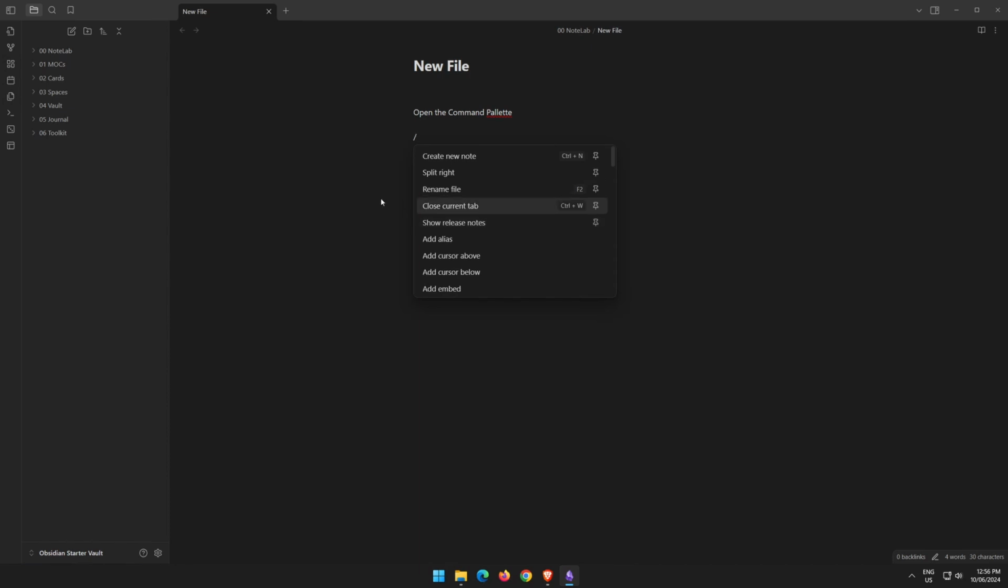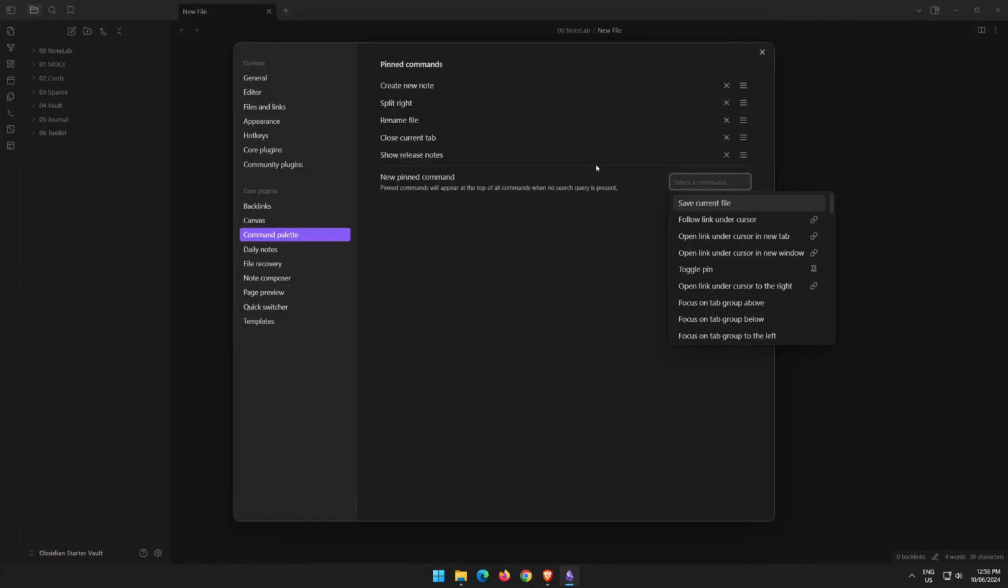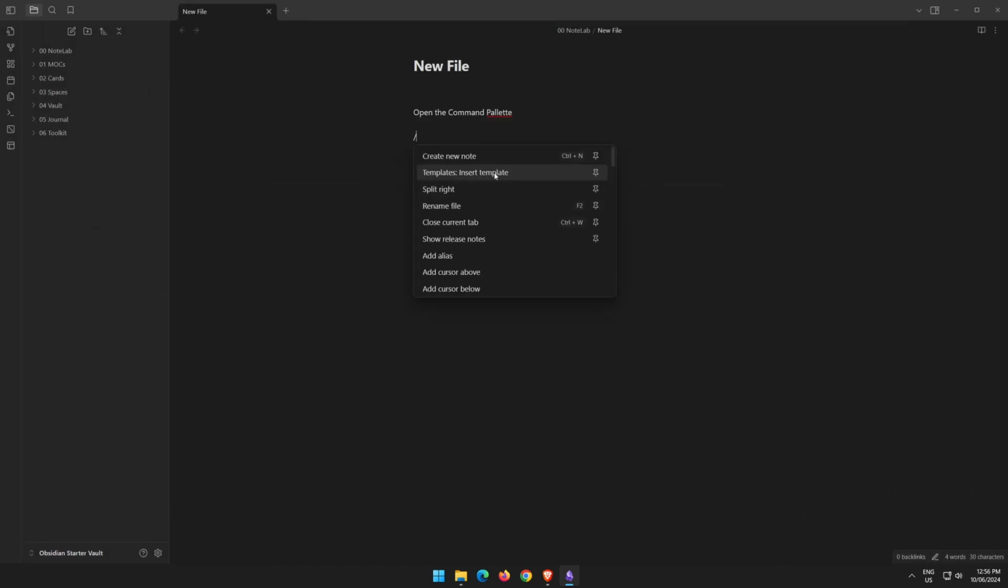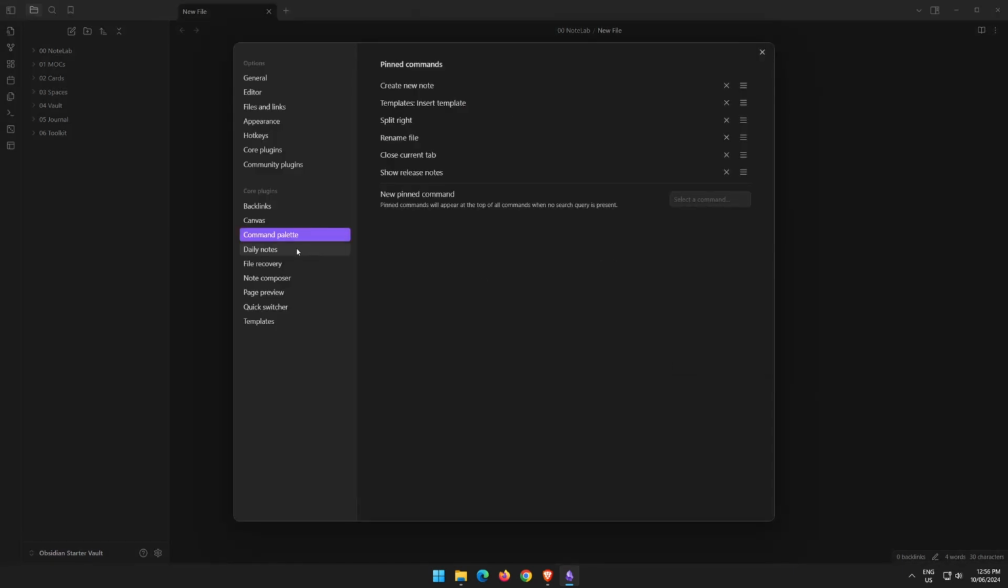And when we go through templates, we'll also add templates in there as well, which will be insert template. And that's going to be something that we would use quite often. Now, if we hit the / command, we can see insert template is there. That's a handy one to have.